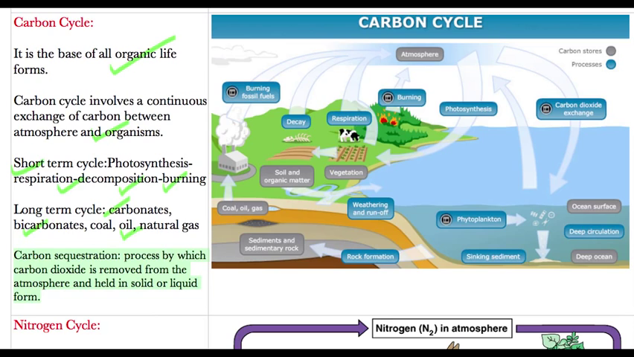So this is one thing. Now look at this figure. The gray ones are the stores of carbon, the very first being the atmosphere. There's soil and organic matter, and we'll come to this store. We'll come to this carbon sequestration. What is that? But just look at this figure and try to understand.